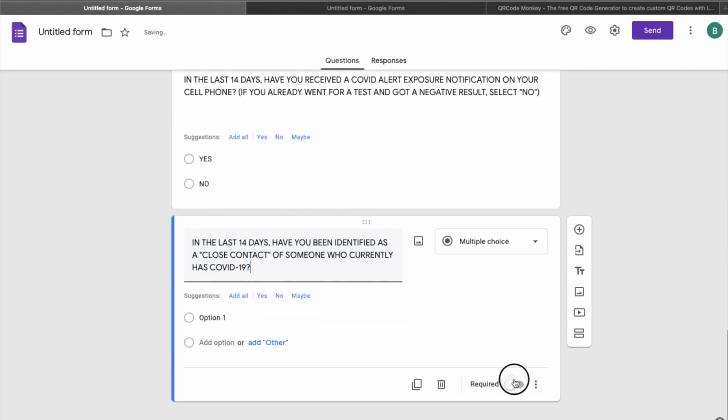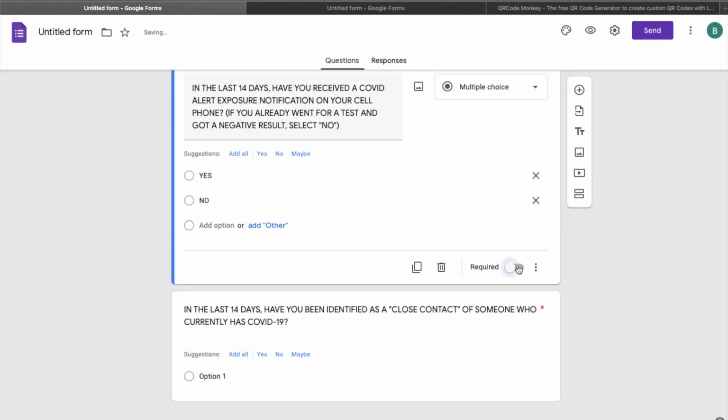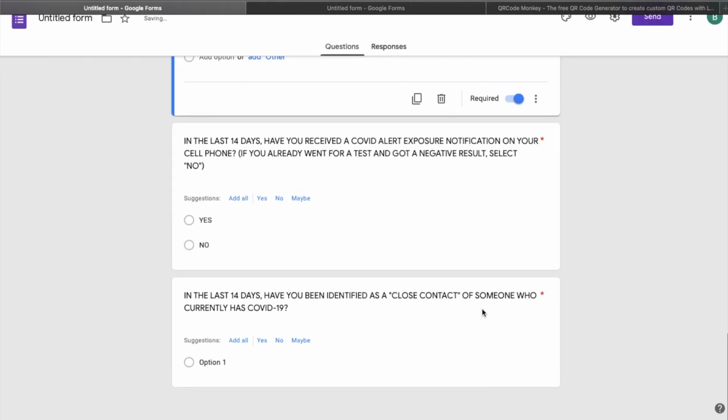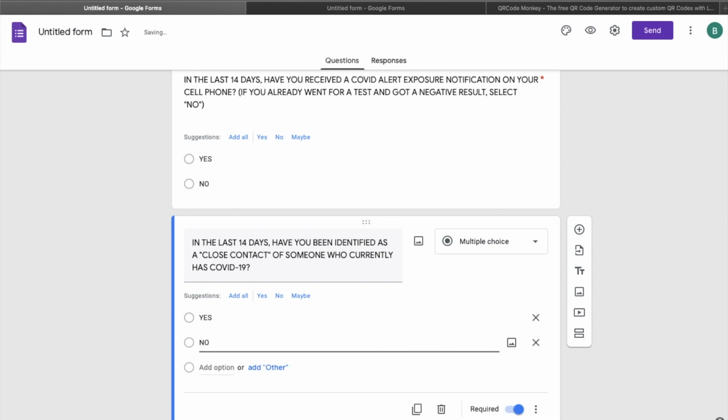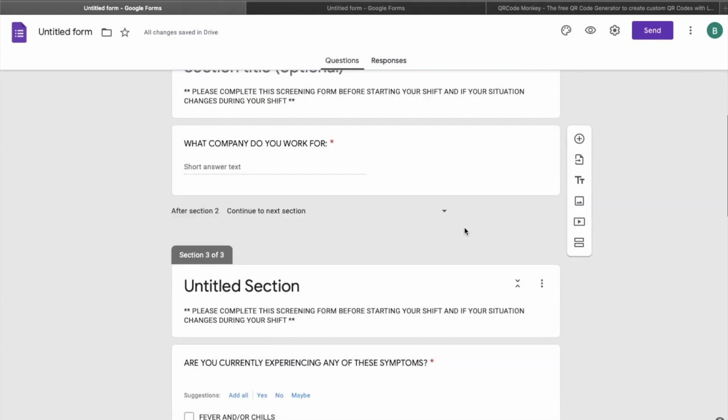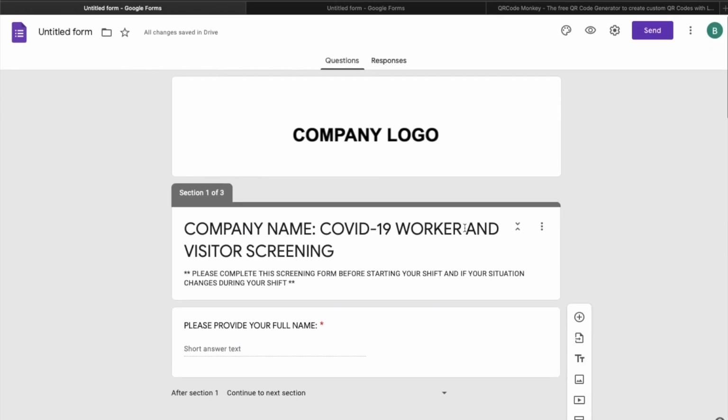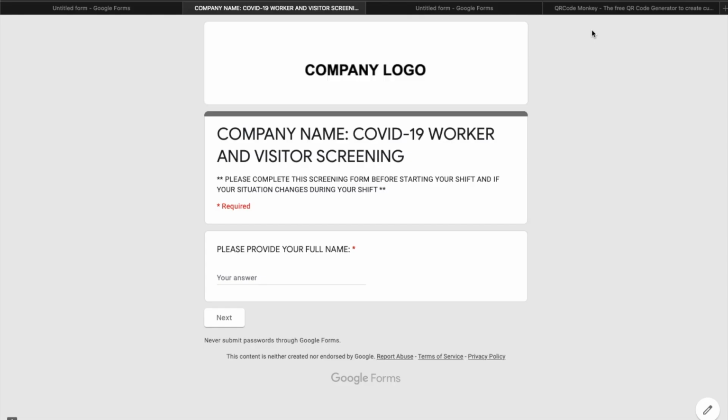Again, this will be another required, and this will be a multiple choice: yes, no. Once this is all complete and set up, your COVID-19 tracking is set up. Click on this preview tab here just to see if it works.